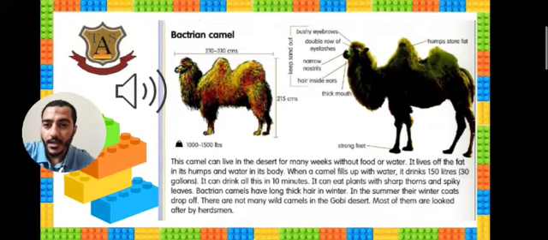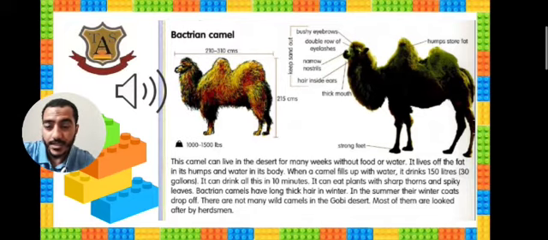When a camel fills up with water, it drinks 150 liters. It means 30 gallons. 150 liters. It's very, very much water. It can drink all this in just 10 minutes. 10 minutes. 150 liters of water. It's very much water in just 10 minutes.